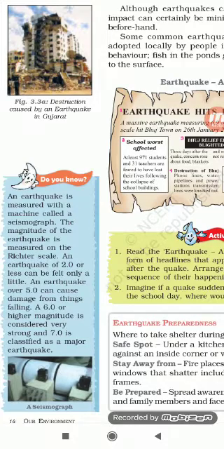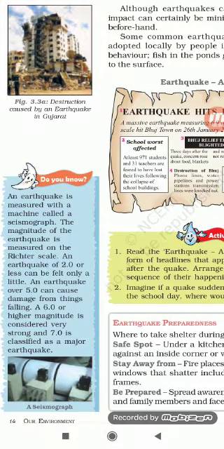So it has his name, the Richter scale. An earthquake of 2.0 or less can be felt only a little, but an earthquake over 5.0 can cause damage. 6.0 or more is considered very strong, and 7.0 is classified as a major earthquake.